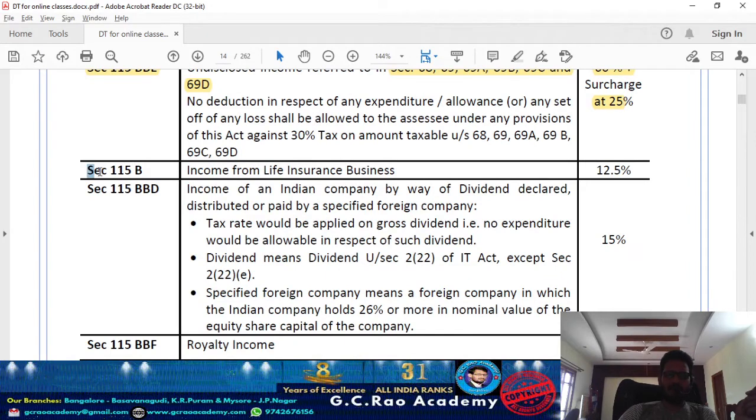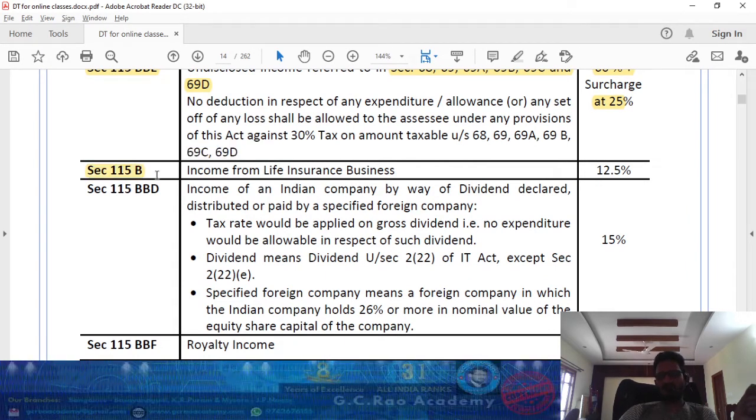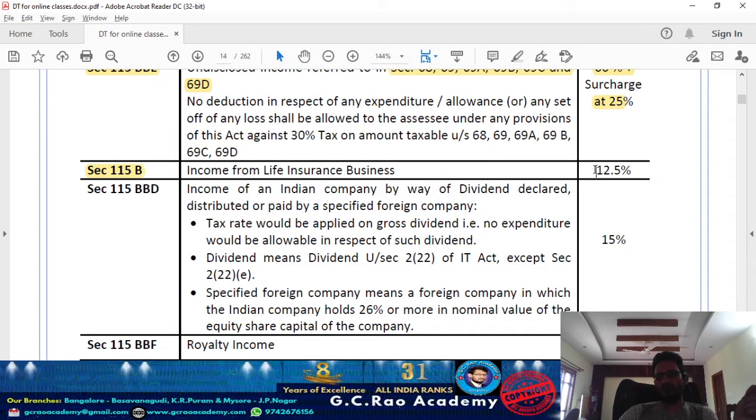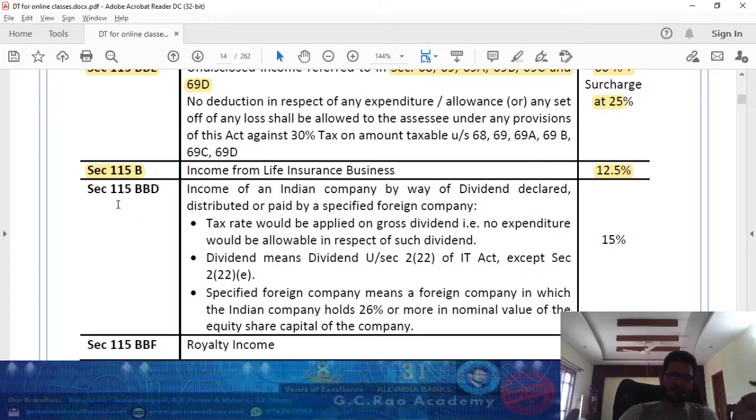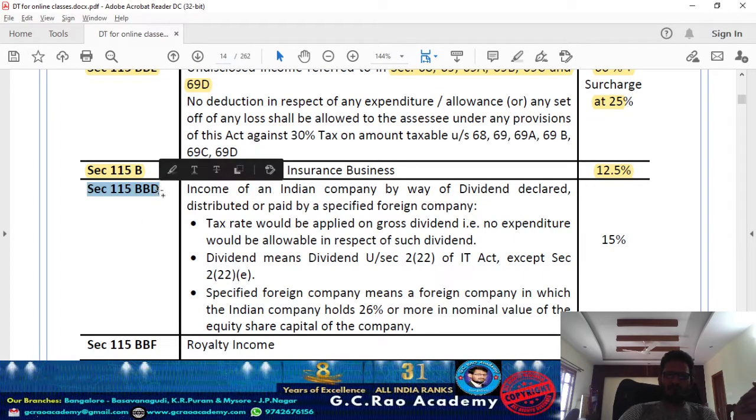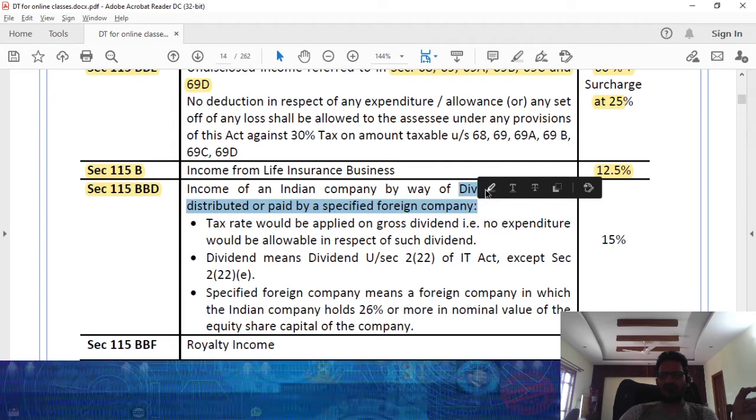And 115B, income from life insurance business. In case you are engaged in the life insurance business, the entire profit you make from life insurance is going to be taxable in your hand at the rate of 12.5%. Next one, section 115BBD. Income of an Indian company by way of dividend declared or distributed by a specified foreign company.